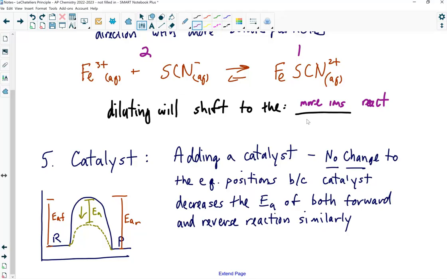Because a catalyst doesn't just catalyze the forward reaction, it catalyzes the reverse reaction also, and so it just reaches equilibrium faster. But a catalyst will not change the equilibrium position, okay? In a sense, forward and reverse are kick-started equally. Got it? Okay. All good?